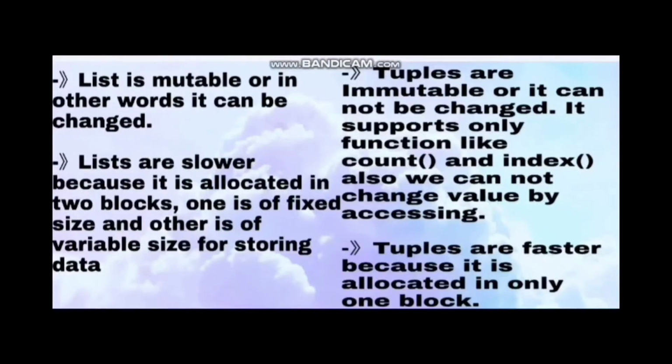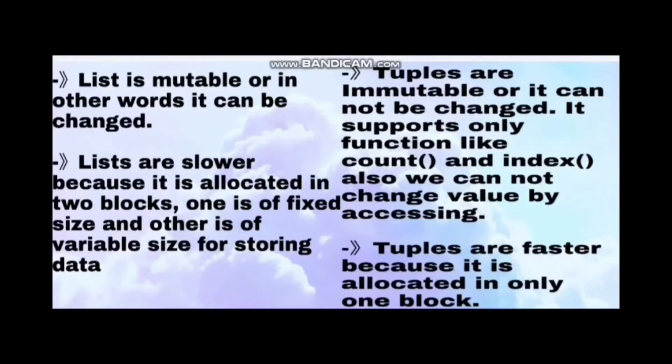List is mutable, or in other words, it can be changed, whereas tuples are immutable, or cannot be changed. It supports only functions like count and index. So guys, by mutable it means that the values inside the list can be changed. Like we have seen in the previous tutorials, we were using some functions to change the values, and also we have seen that we can get the index number and assign.